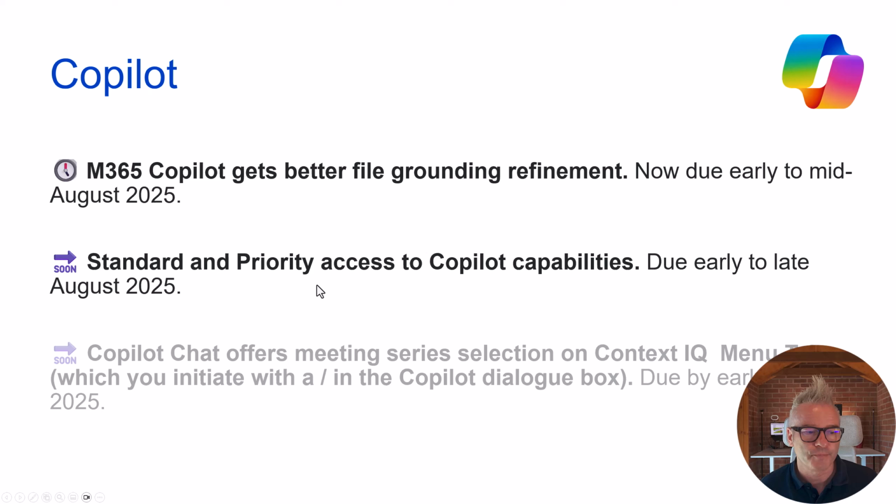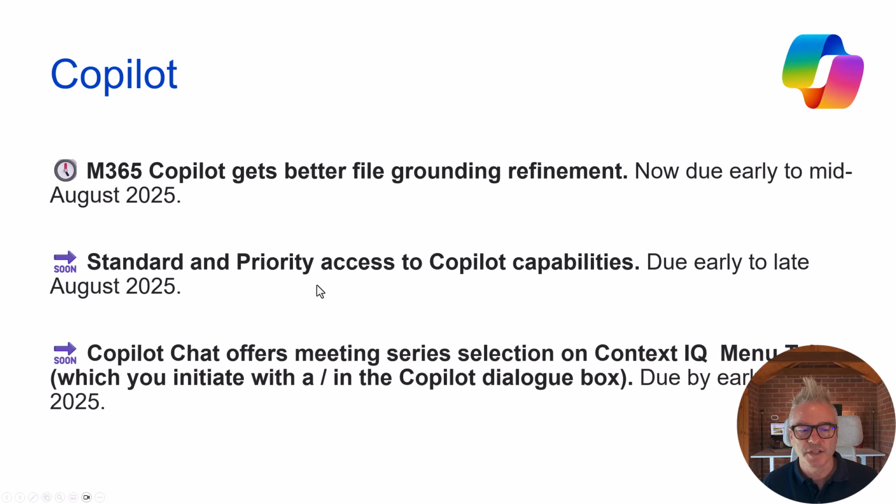Okay, so Copilot Chat offers a meeting series selection in Context IQ. So Context IQ, you know, when you're doing a search and you do the slash on your keyboard, and then it starts showing up stuff for you to select. You'll soon be able to select a series of meetings.